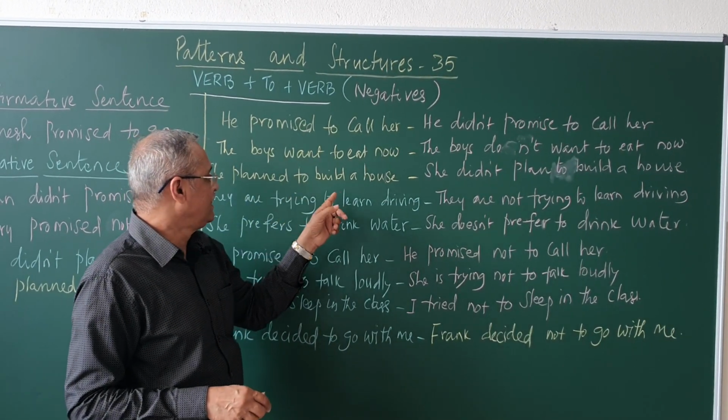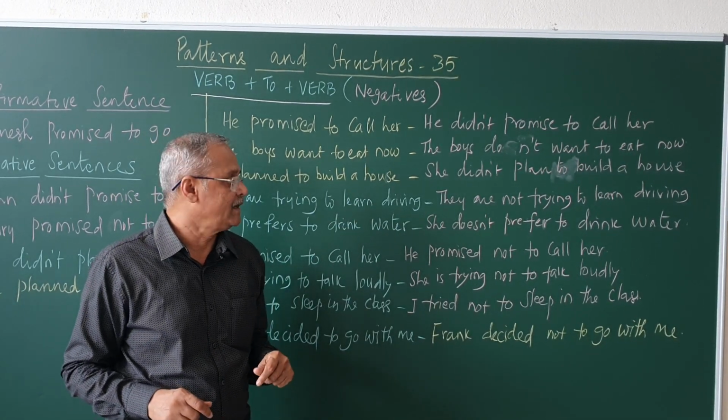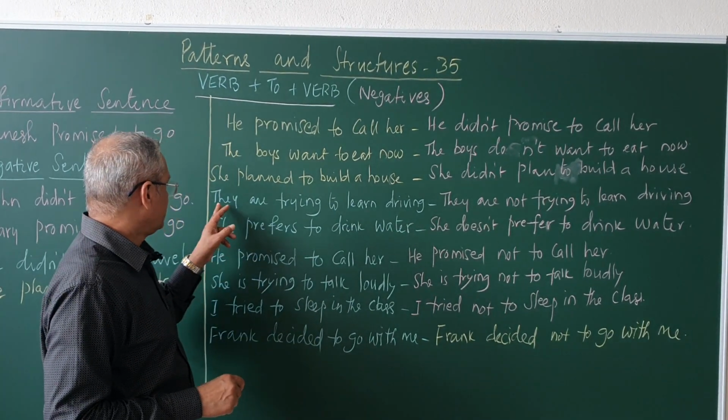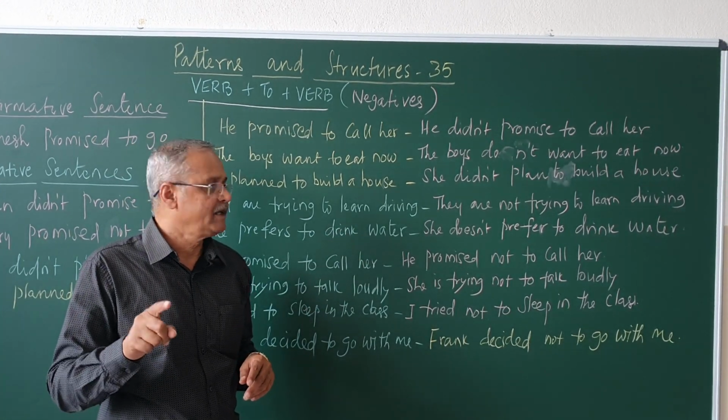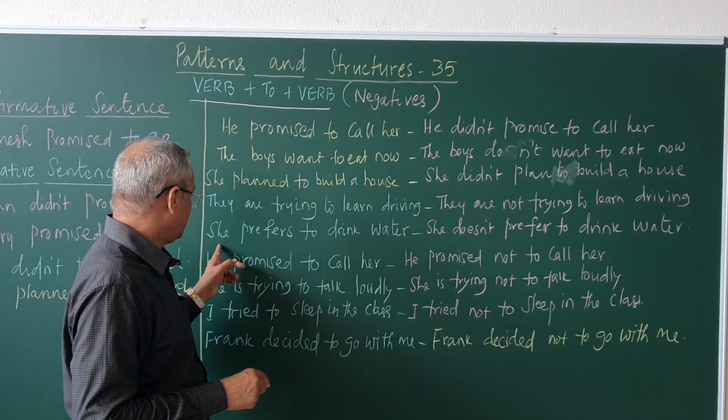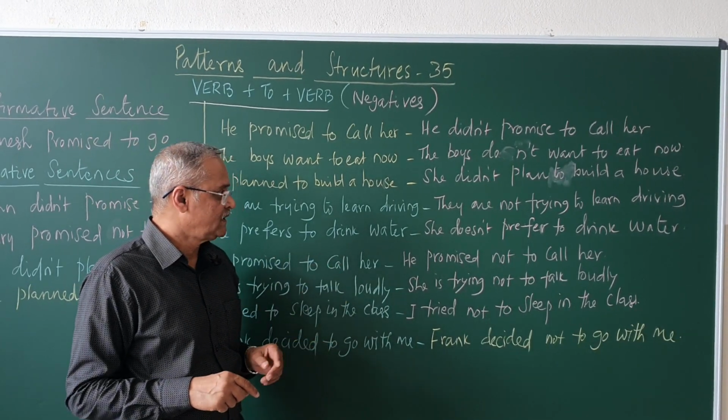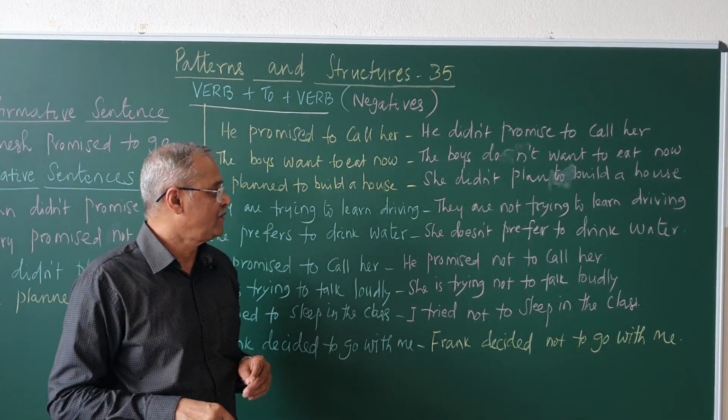She planned to build a house. She did not plan to build a house. They are trying to learn driving. They are not trying to learn driving. She prefers to drink water. She does not prefer to drink water.